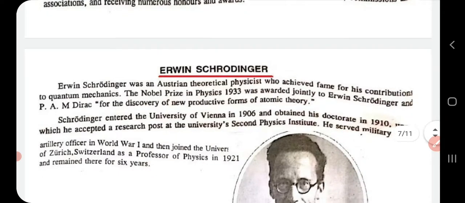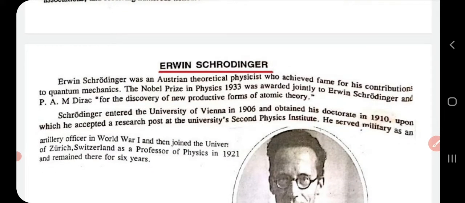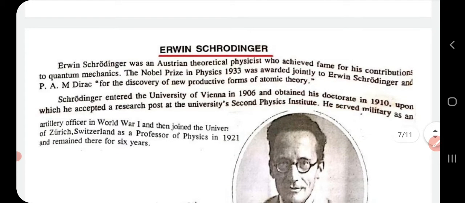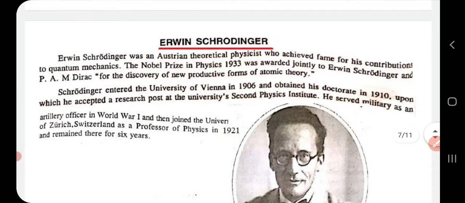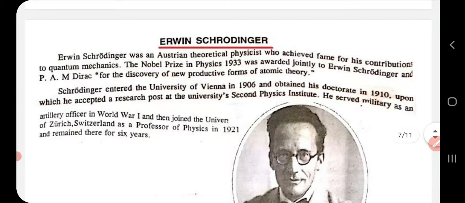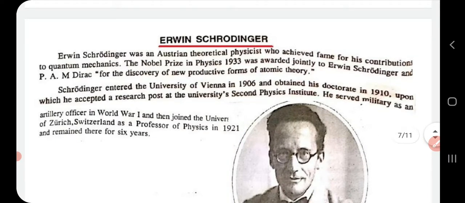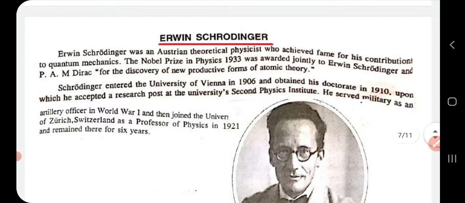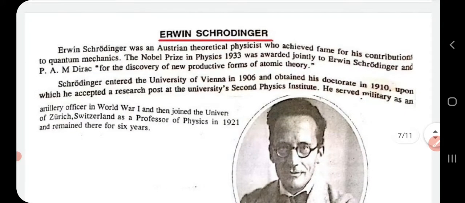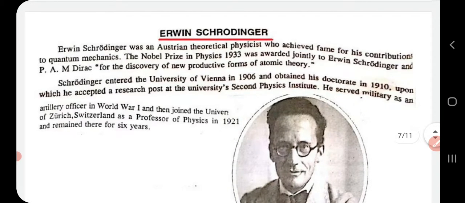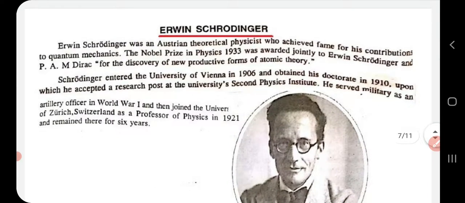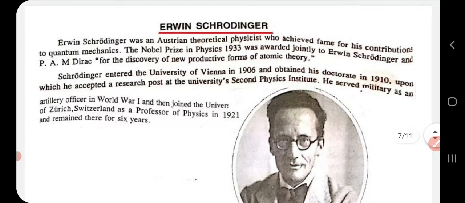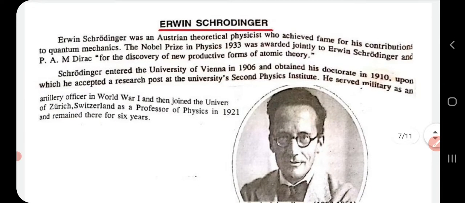Next is about Schrodinger. He is an Austrian theoretical physicist, and he was also very famous for his contributions in the area of quantum mechanics, just like Heisenberg. He was awarded the Nobel Prize in Physics in 1933 along with P.A.M. Dirac for the discovery of new productive forms of atomic theory. He was awarded a doctorate in 1910, and he has published many research papers, and he also served in the military, and later he became a physics professor in 1921, and he remained there for 6 years.